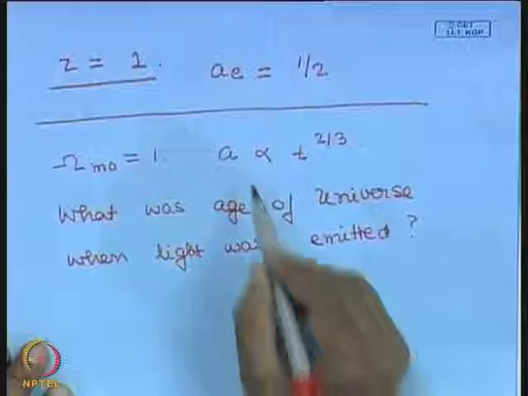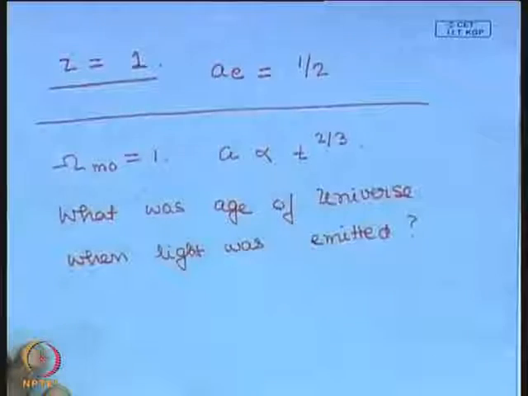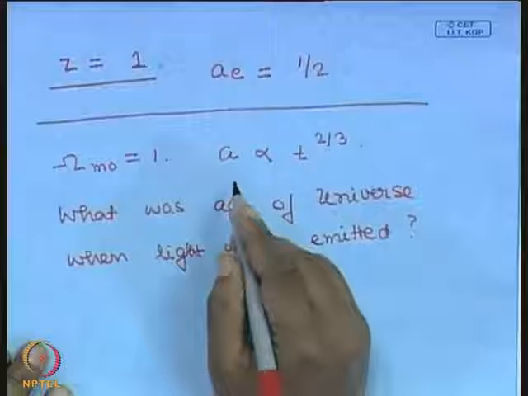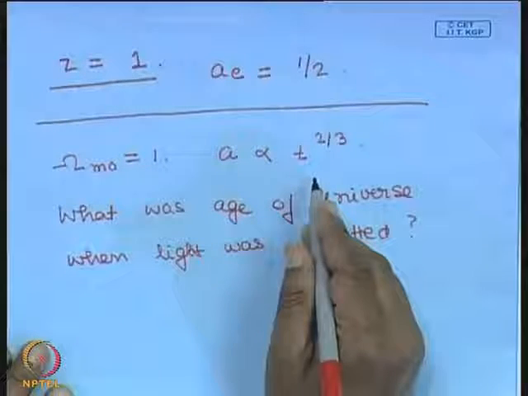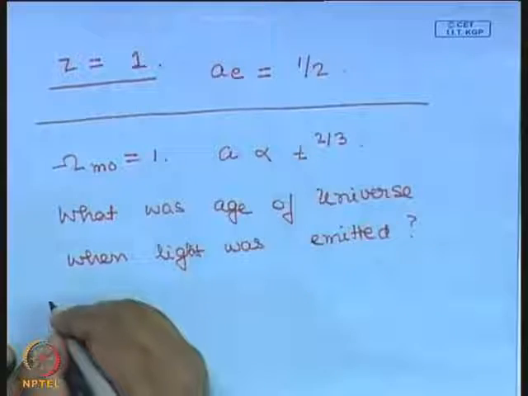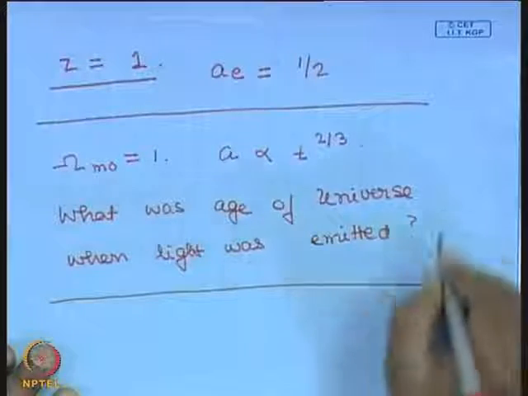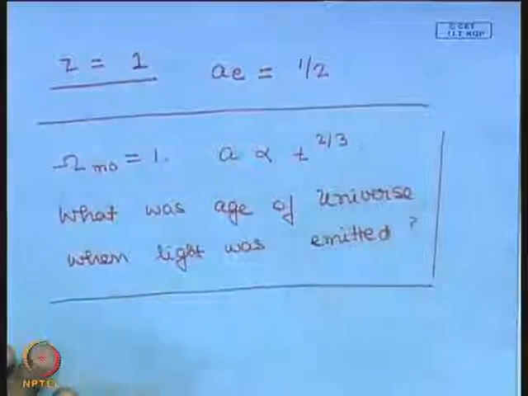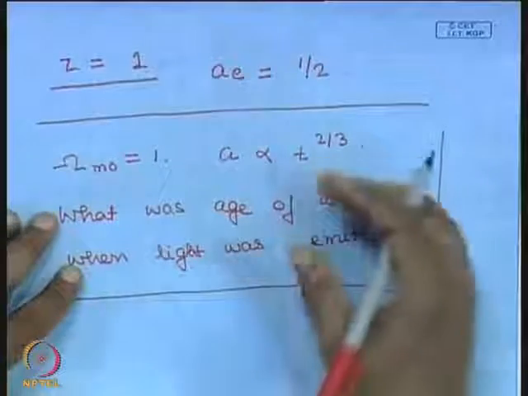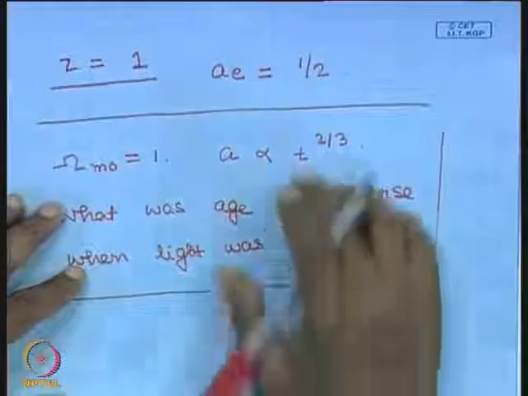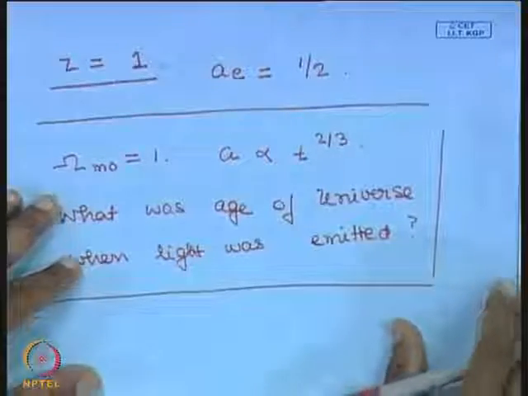And you can determine this from the fact that the scale factor is proportional to t to the power 2/3. So we know the value of the scale factor now is 1, it is half at the time when the light was emitted. So determine the age of the universe at the instant when the light was emitted, or how far back in time compared to the present epoch is the light coming from. Okay.